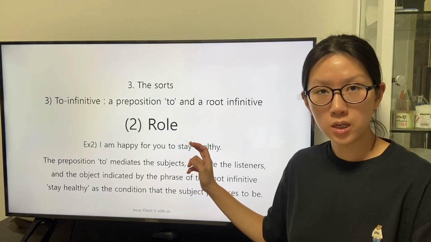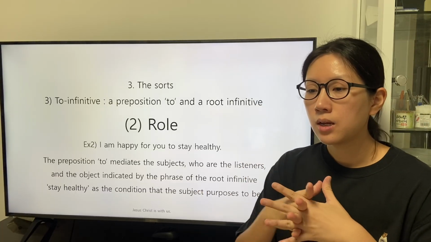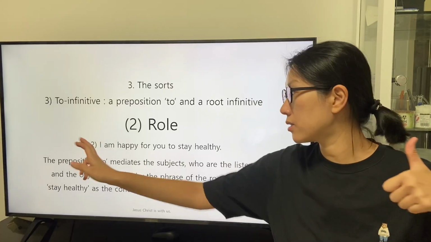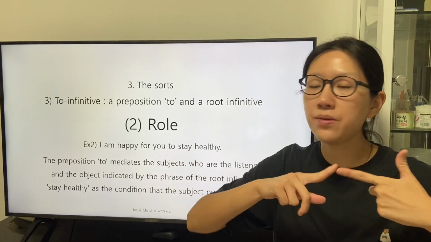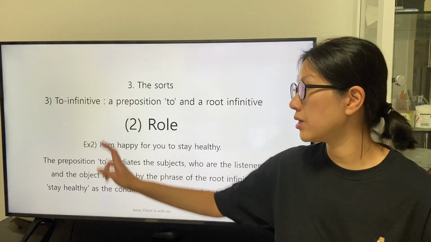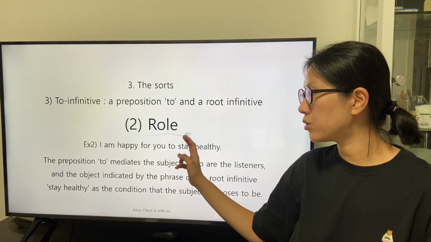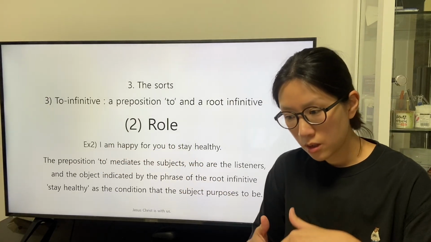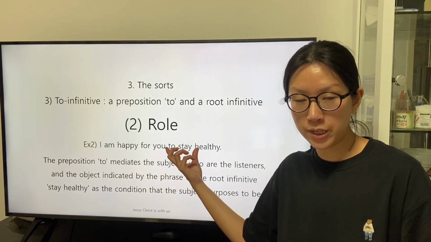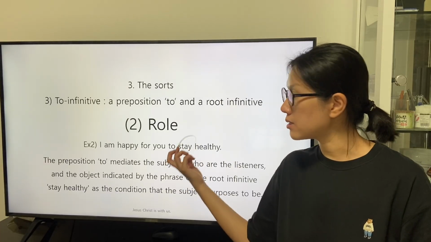purposes to be. Because the clause consists of the only subject and the only verb, we can understand that the intent of the speaker as the subject is extended to the second subject-object relationship between the listeners and the root infinitive stay.